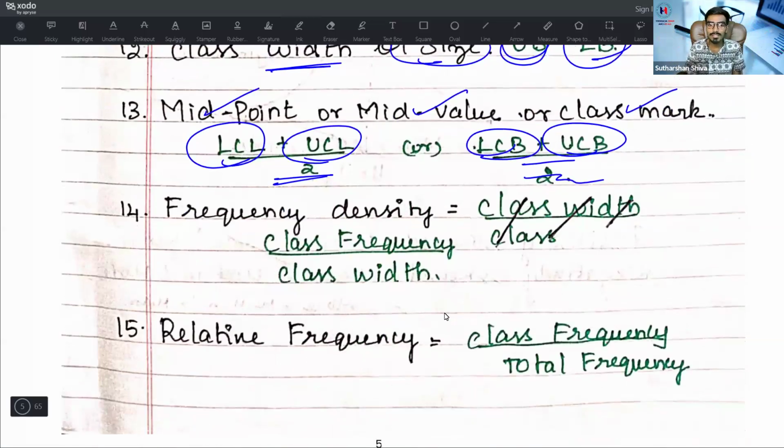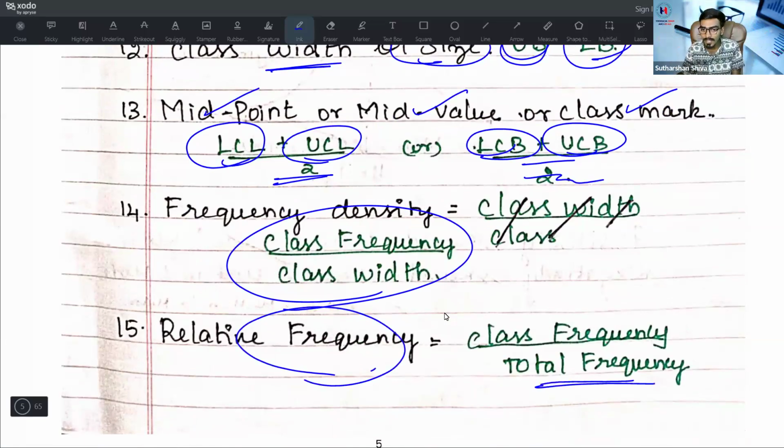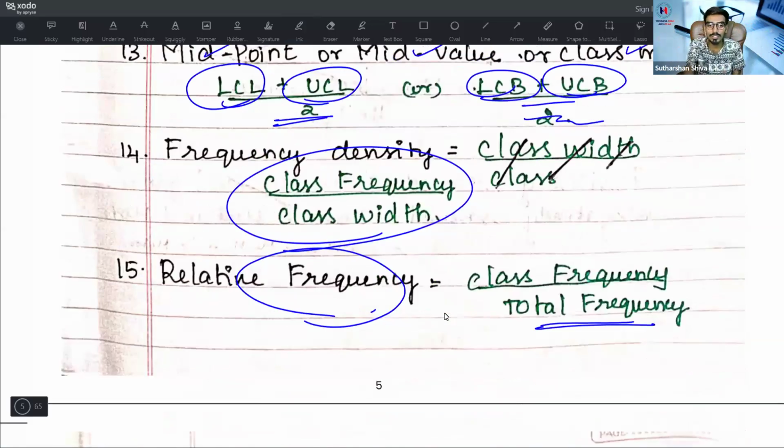Then what is meant by frequency density? Frequency density is class frequency divided by class width. Class width means class size, and class size means upper boundary minus lower boundary. What is relative frequency? Relative frequency means class frequency divided by total frequency.